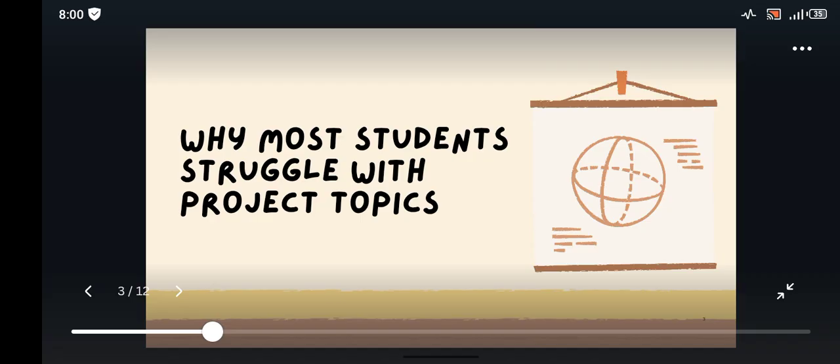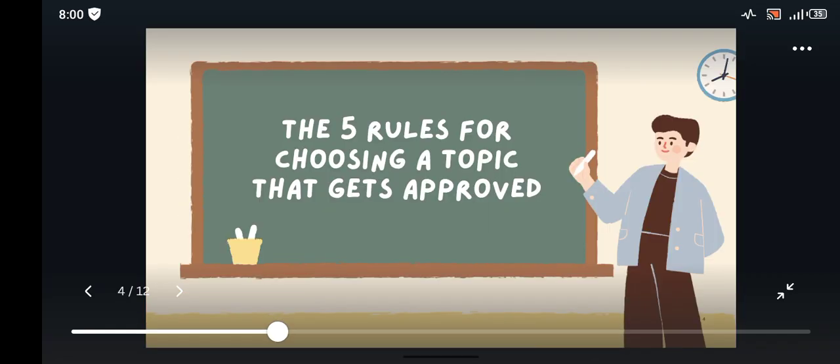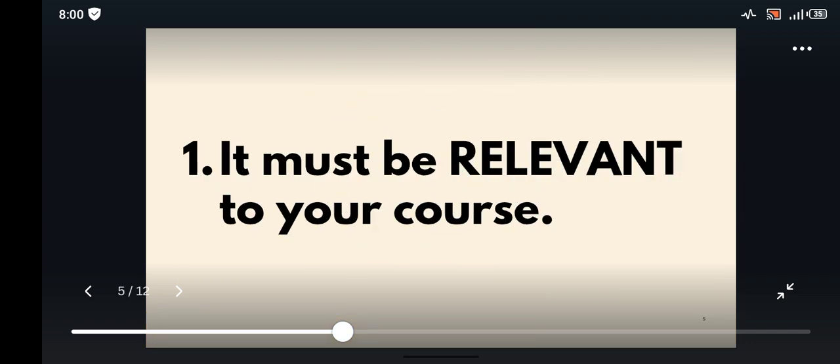So let's go through the 5 criteria your topic must meet to get approved fast. I call it the 5 rules for choosing a topic that gets approved. All right, so let's dive into number one. The number one is it must be relevant to your course of study, right? It must be relevant to your course of study.